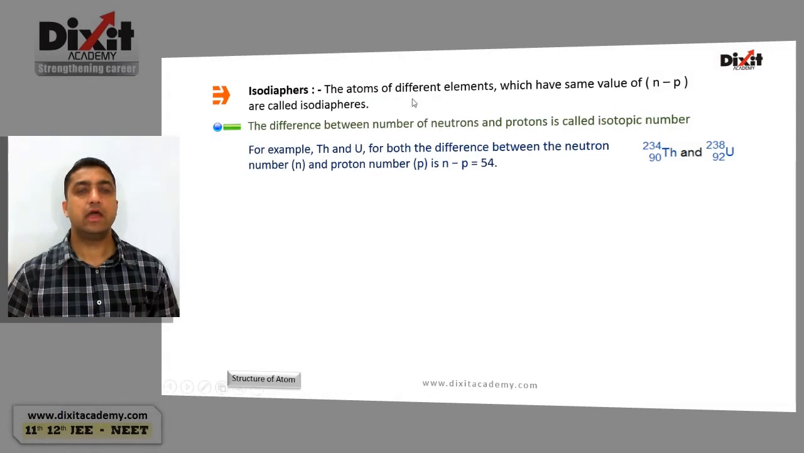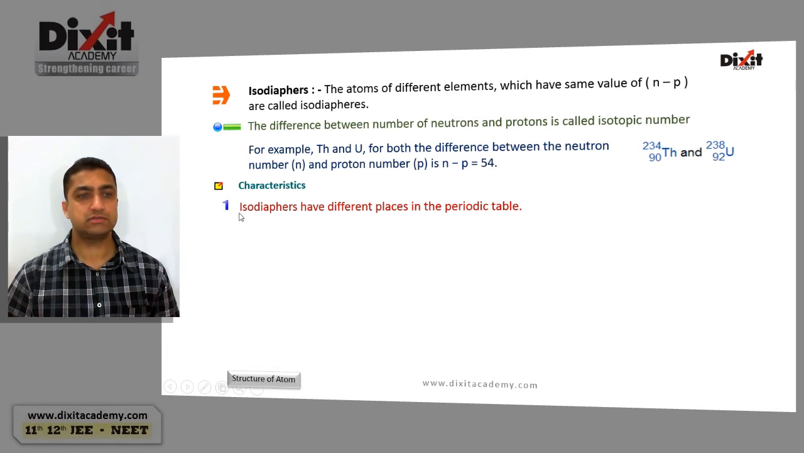Isodiaphers. Atoms of different elements which have same value of n minus p are called isodiaphers. The difference between number of neutrons and protons is called isotopic number. Therefore, isodiaphers will have same isotopic number. Example, thorium and uranium. Thorium atomic number is 90, mass number is 234. Uranium atomic number 92, mass number 238. For thorium and uranium, isotopic number, that is n minus p, is equal to 54. Hence, they are isodiaphers of each other.